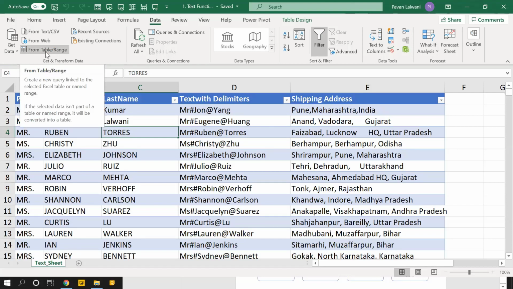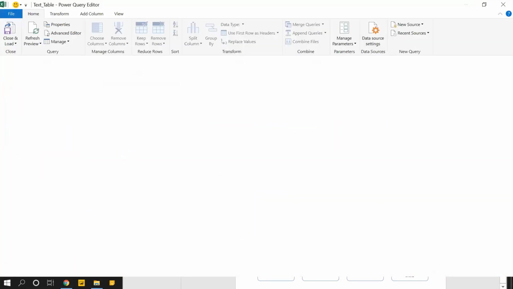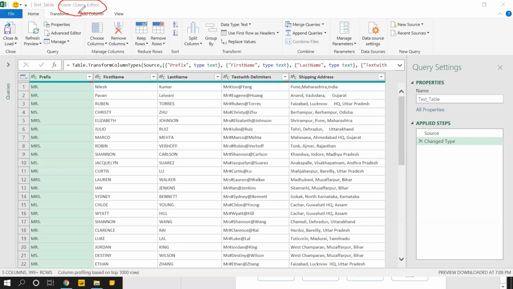If I click on From Table, this data is pulled into Power Query. This window is the Power Query Editor window. The name is a little difficult, but the functions are very easy. That's the Power Query Editor, and you see it's in Excel itself.